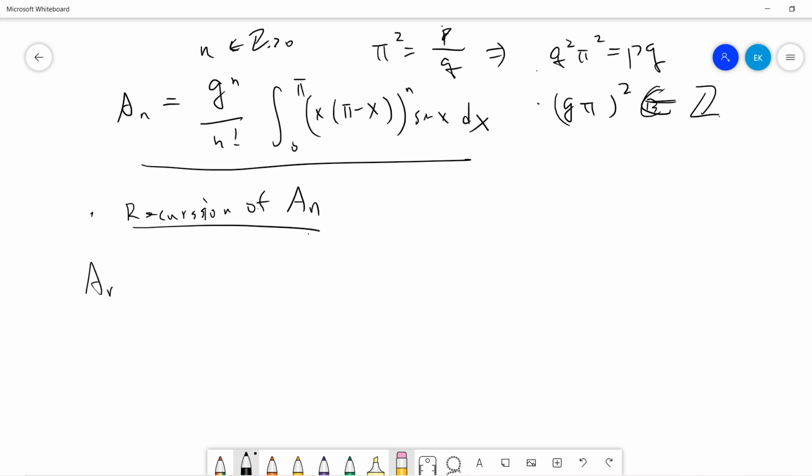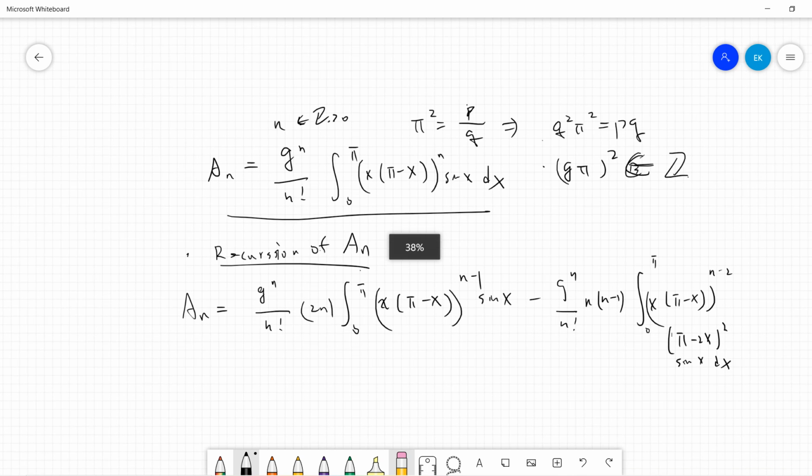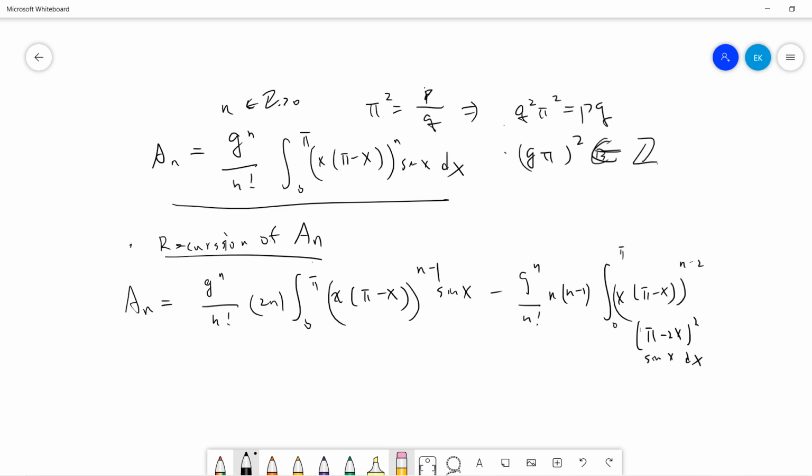You need to do integration by parts twice, and then you can write down a_n like this. Maybe let's finish the proof first, and I will come back to prove these things.